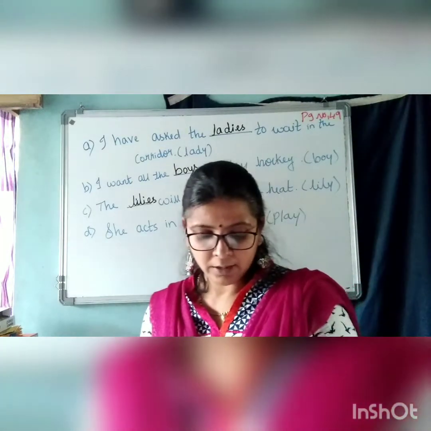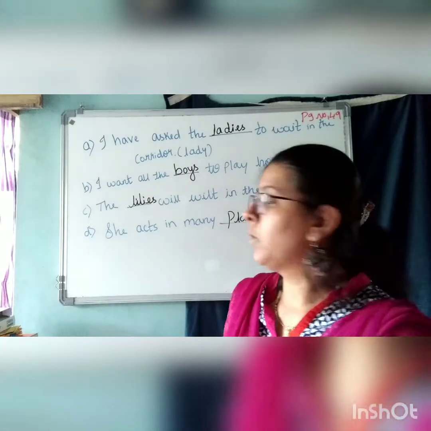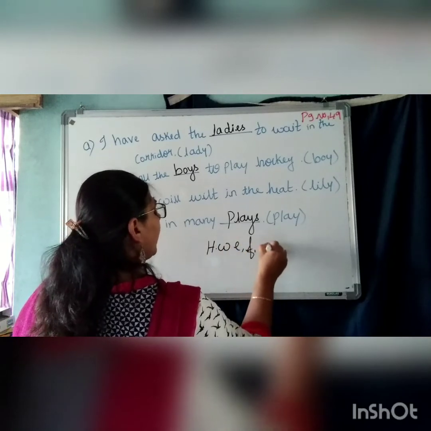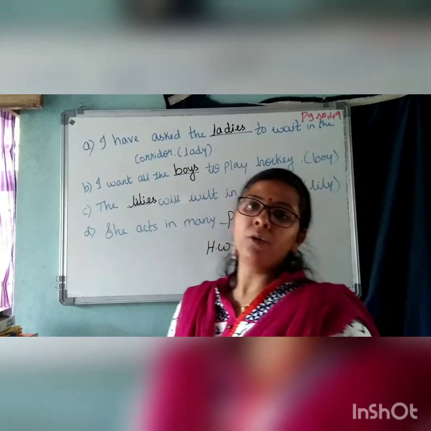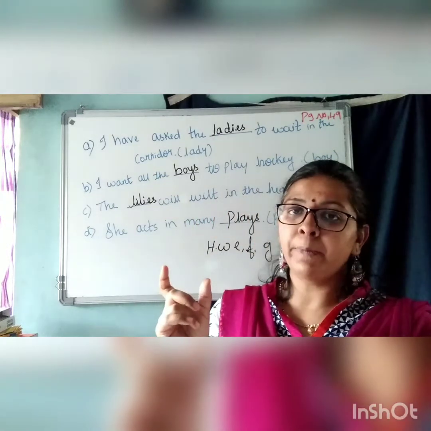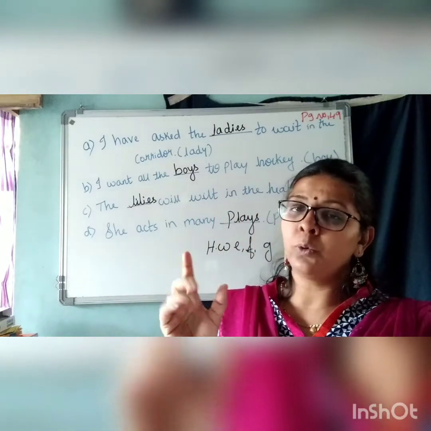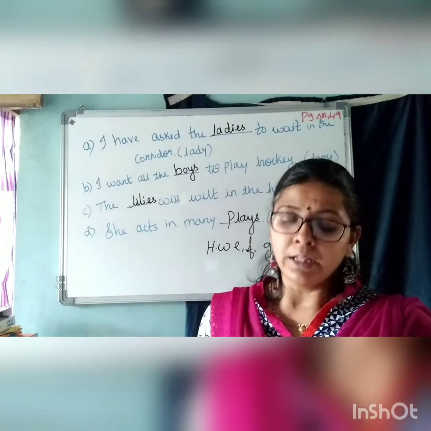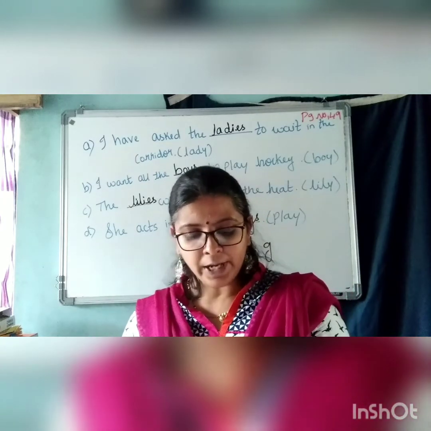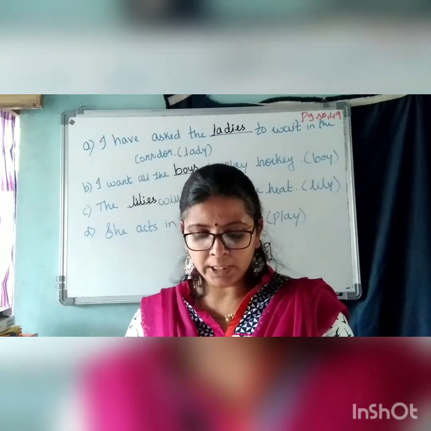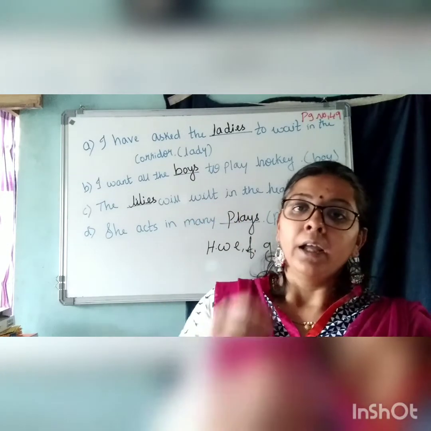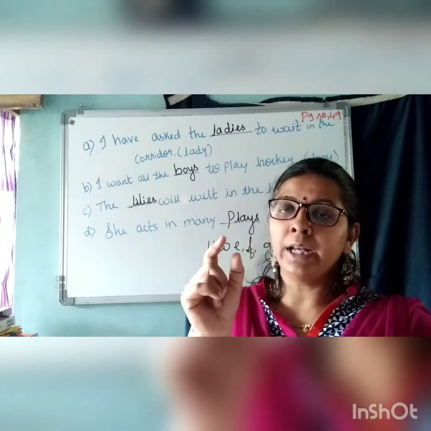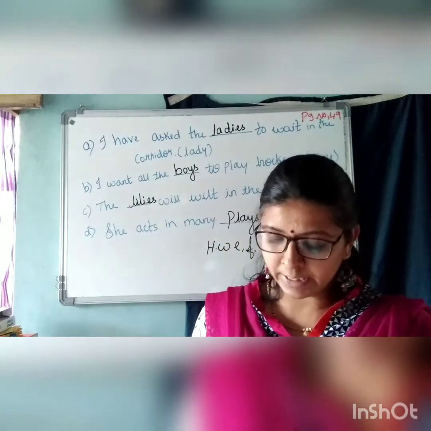So next one here. E, F, G is homework, children. Homework. E, F and G, this is homework for you. They have given you the word in the bracket that is singular. Use rule 1 or rule 2, whichever rule applies there, and make it plural. Understood? The next one here. Identify the incorrect plural words in the following sentence and write them correctly. In the sentence they have given you an incorrect plural form. So we have to correct that and write it in the dash there. So let us see there.